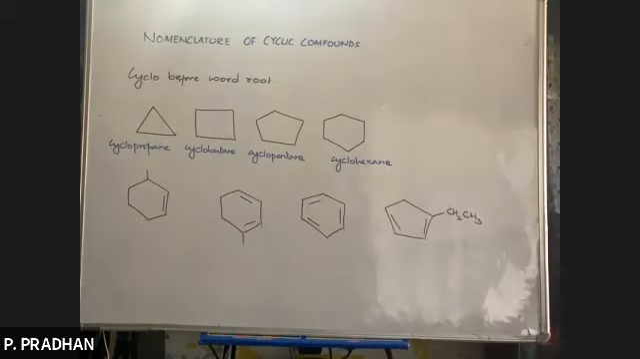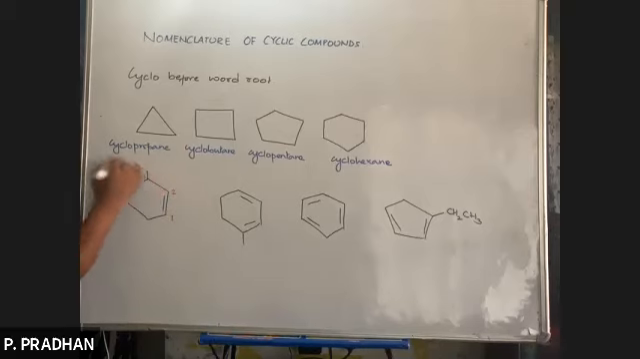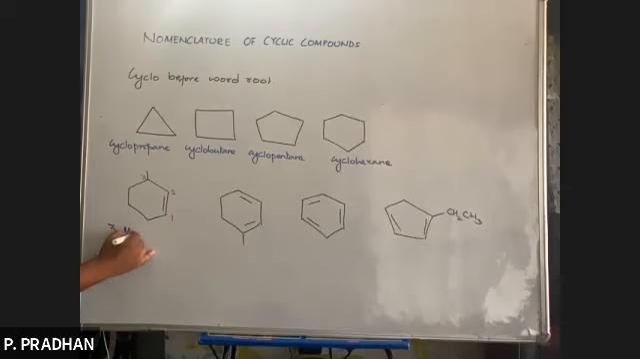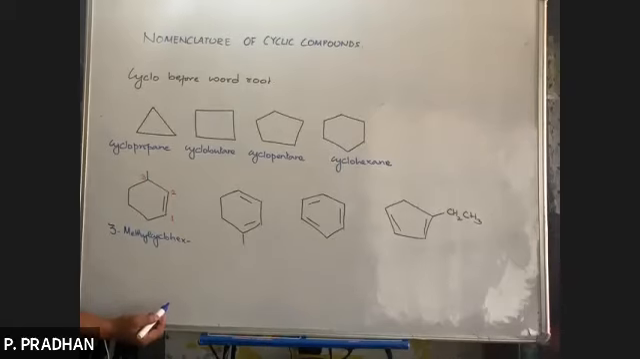Now we have a double bond and a substituent. Which one will you give priority? The double bond. So obviously I'll start numbering from that end. 1, 2, 3. So what would be the name? First we write the substituent: 3-methyl. 3-methyl cyclohexene. The double bond starts at which number? Number 1. So 3-methylcyclohex-1-ene.